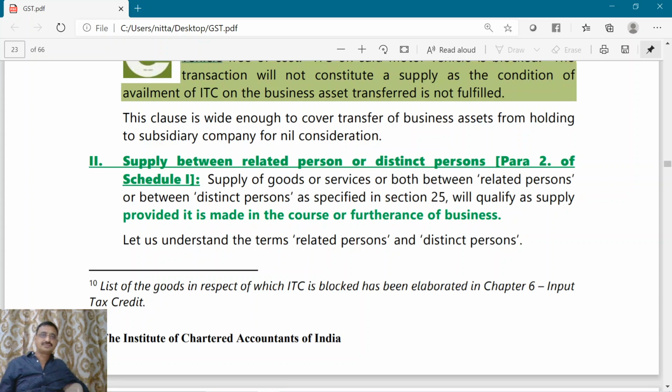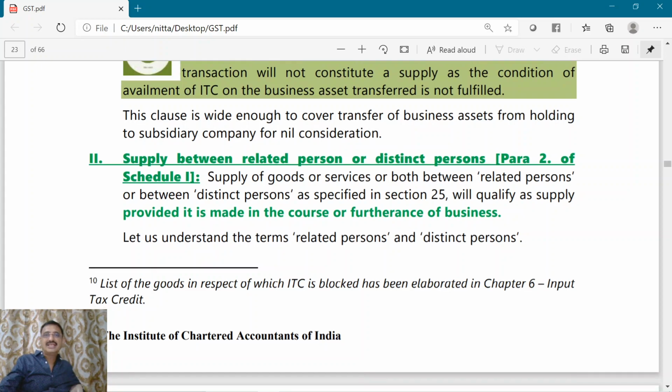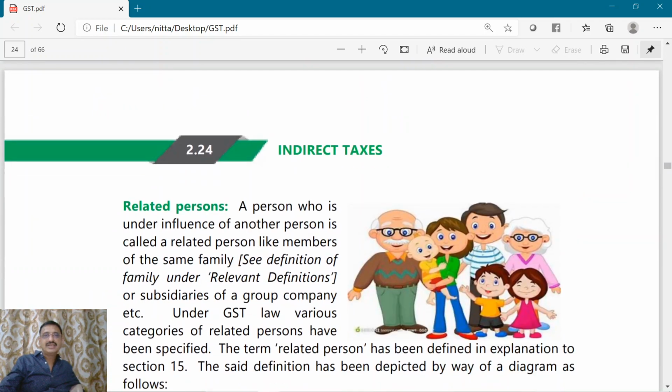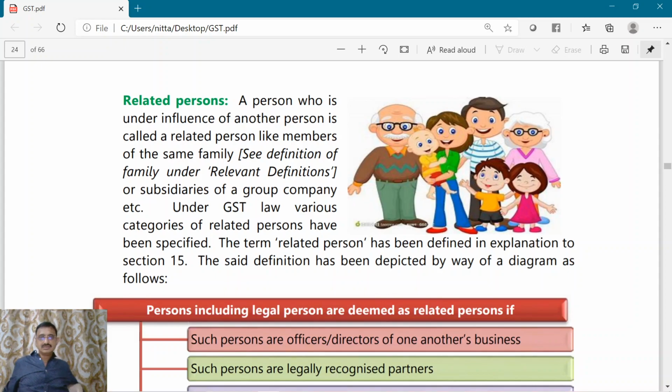Now, whom do you mean by related person and whom do you mean by distinct person? Related person means a person who will be under the influence of another person, like a family member. We already discussed the meaning of family. Who is a family?